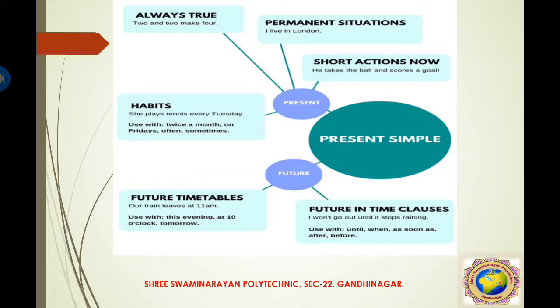So how can we use the simple present tense? These are the 6 methods you can use in different sentences. Why do we study this? Because with all these 6 situations given in the sentence, you can identify that this sentence is a simple present tense. Okay, that's why this is very important.